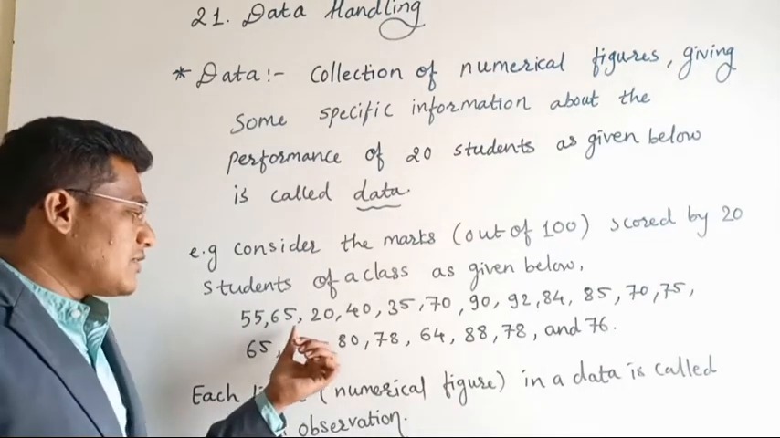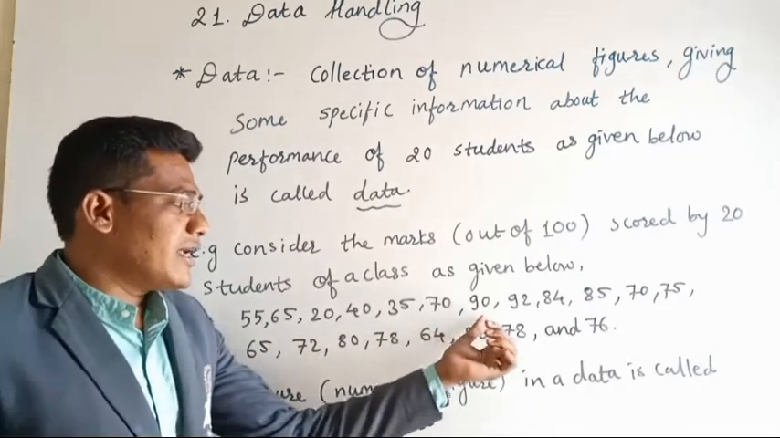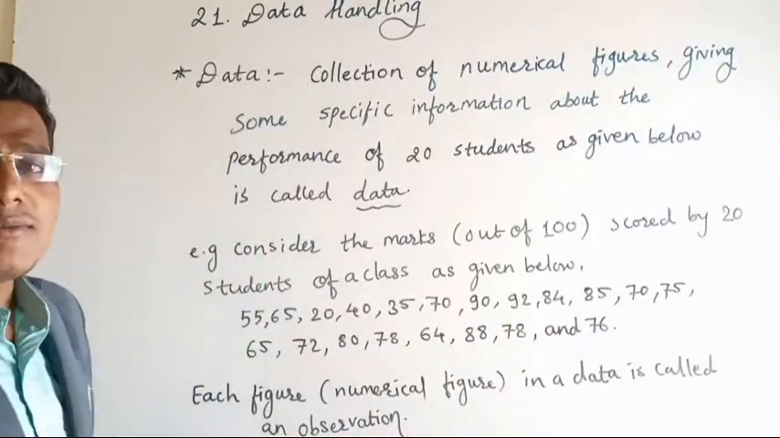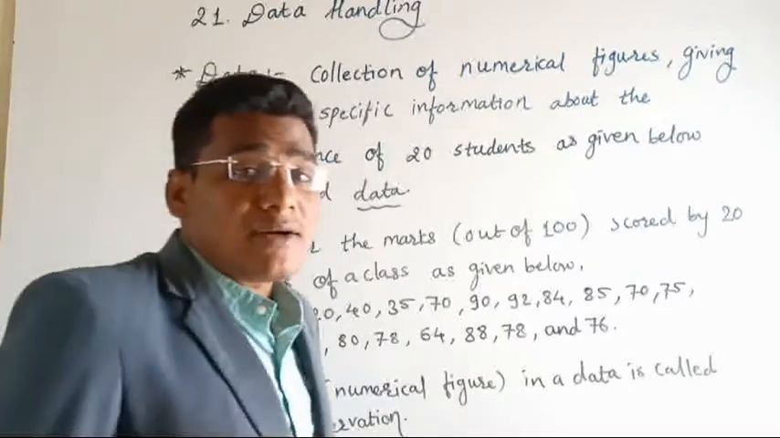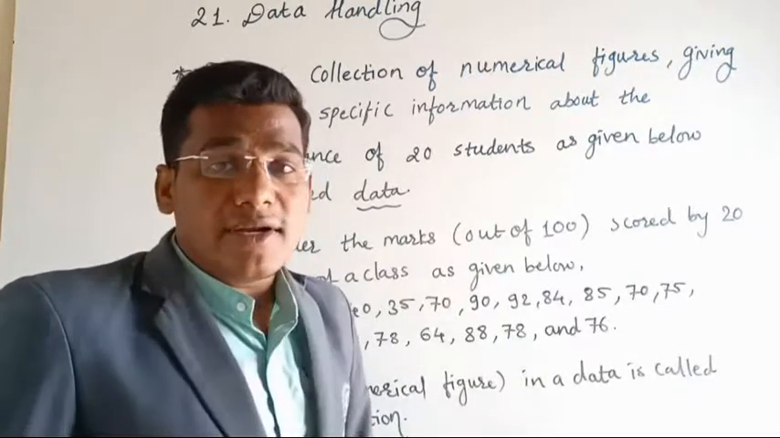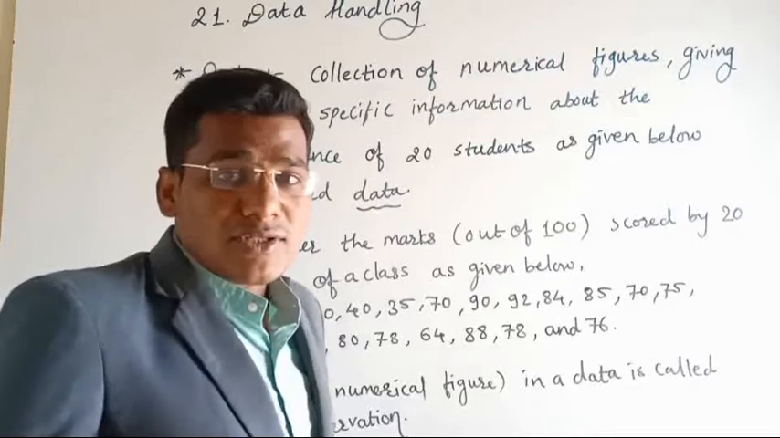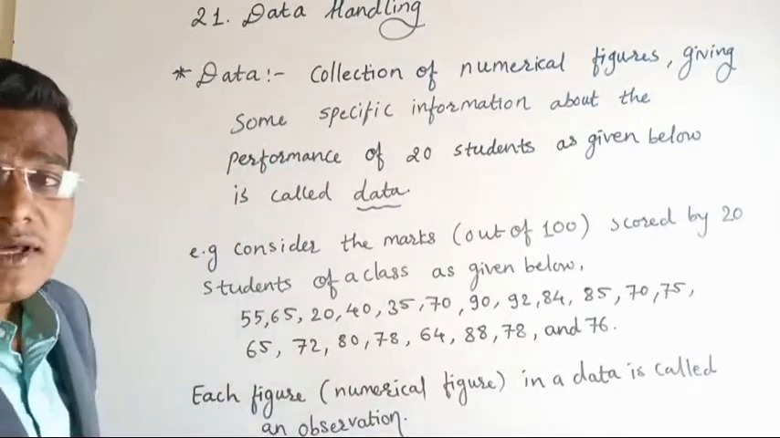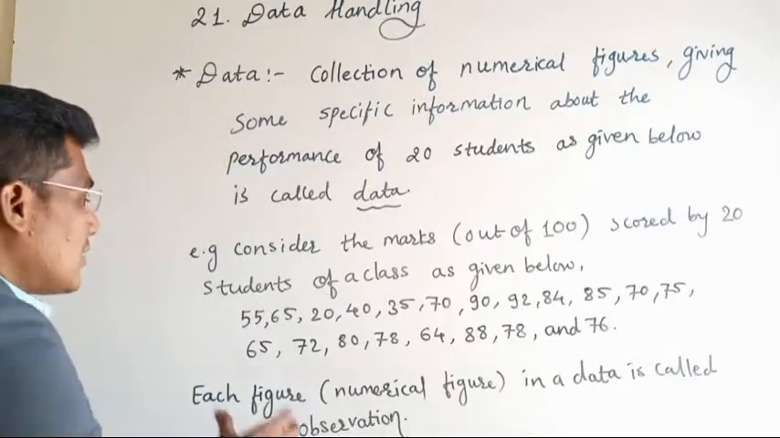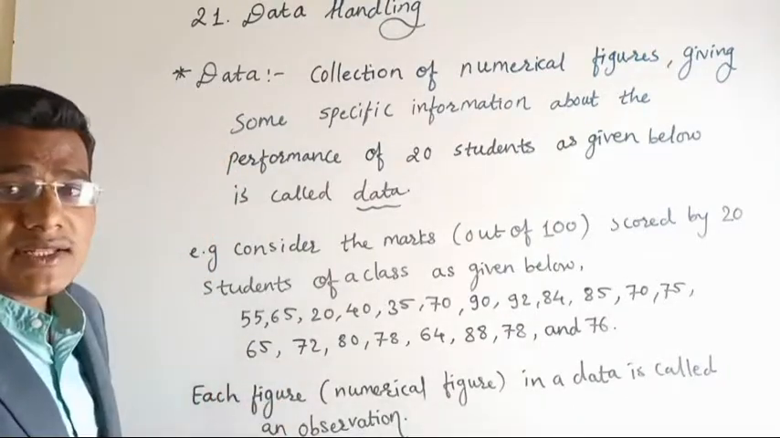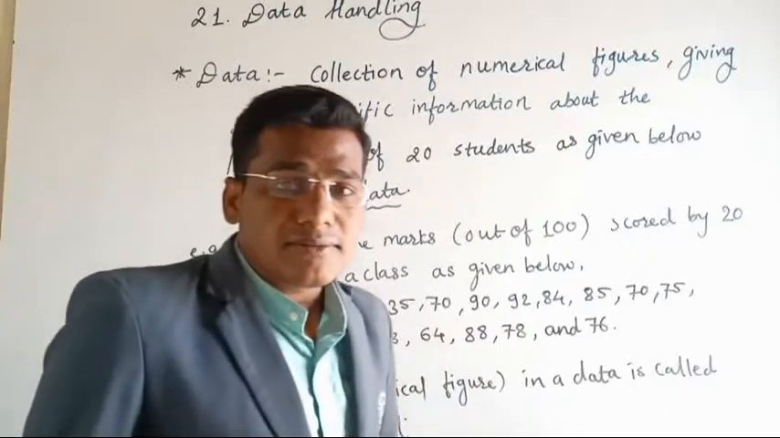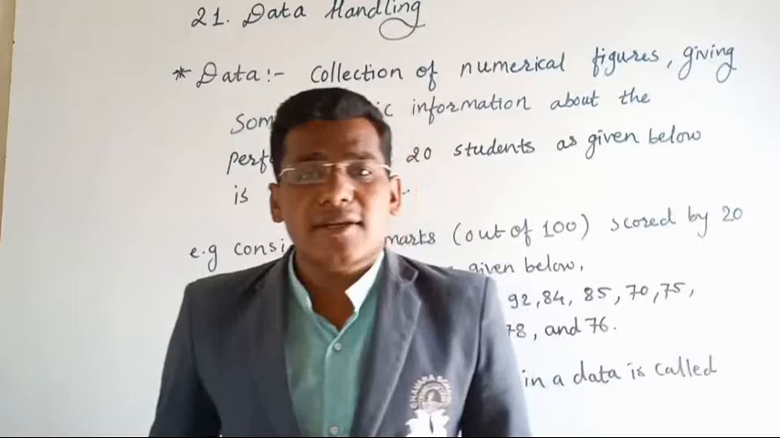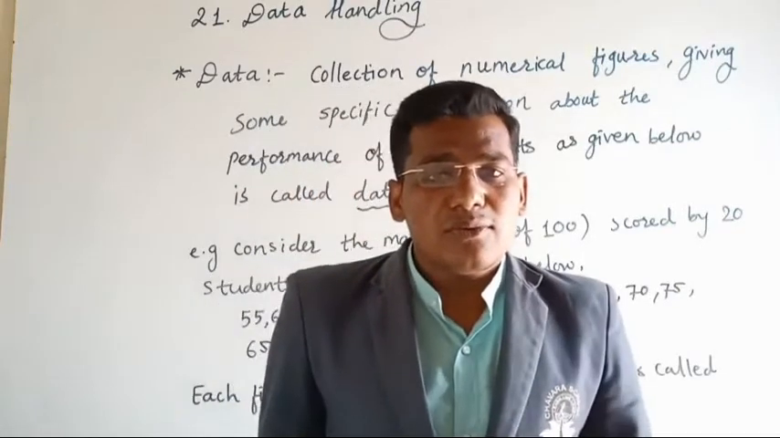The data which is given in numerical figures is nothing but observations. So 55, 65, 20, 40, 35, 70, 90, 92, 84, 85 and so on, these numbers are nothing but observations, which are observed by us, of the marks out of 100 that the 20 students got. That is why the numbers given in the data are called observations. Now there are two types of data, primary data and secondary data. We will move to that.